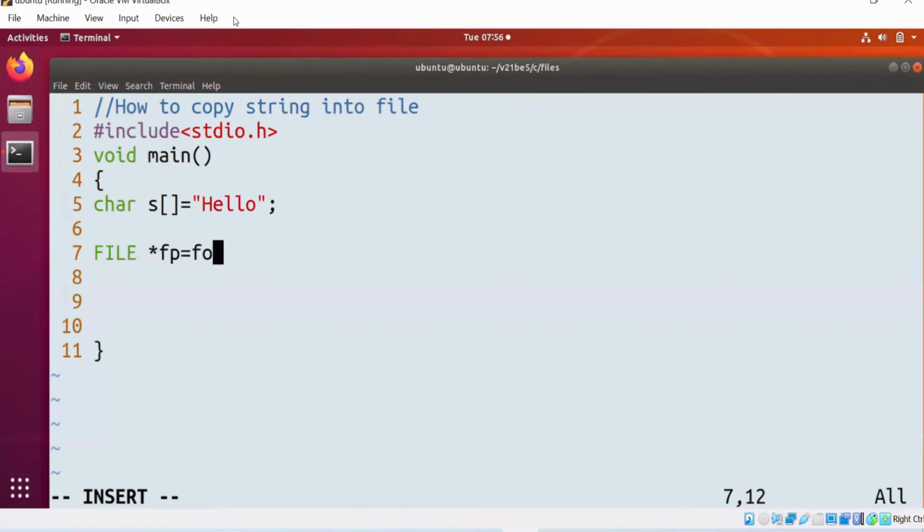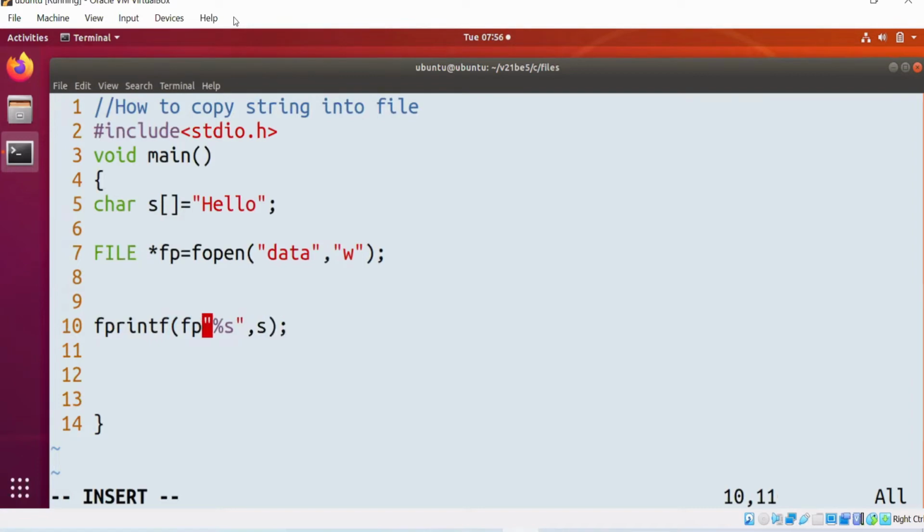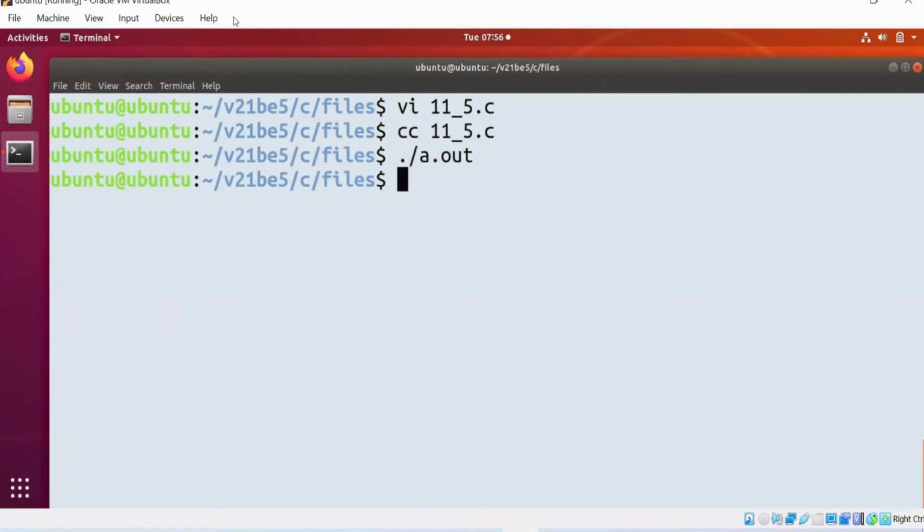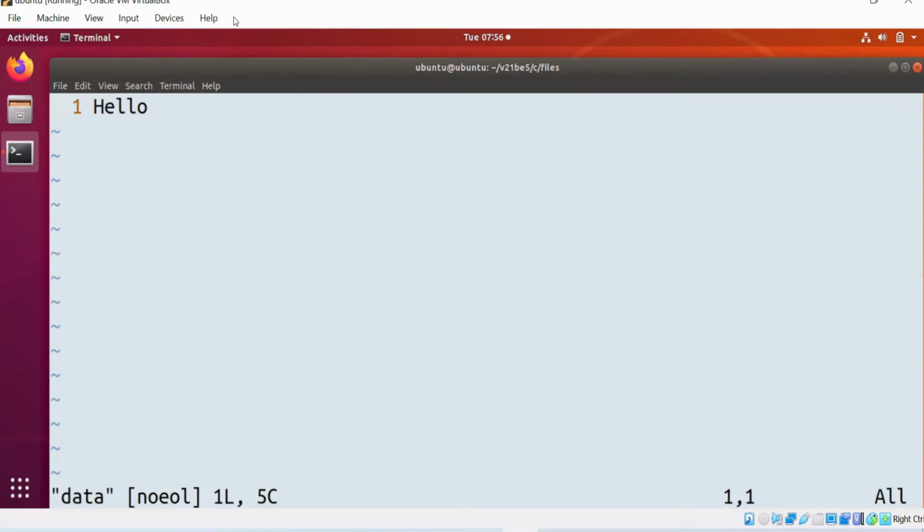FILE star fp is equal to fopen data in write mode. Now tell me, if I use printf, where is it printed? It is printed on the screen, very simple. Fprintf file pointer. Observe the data file. Hello is copied into the file.